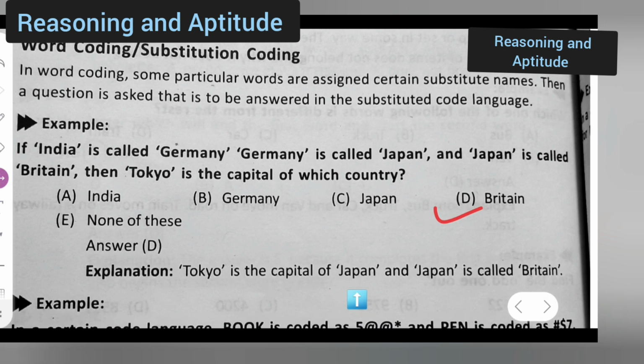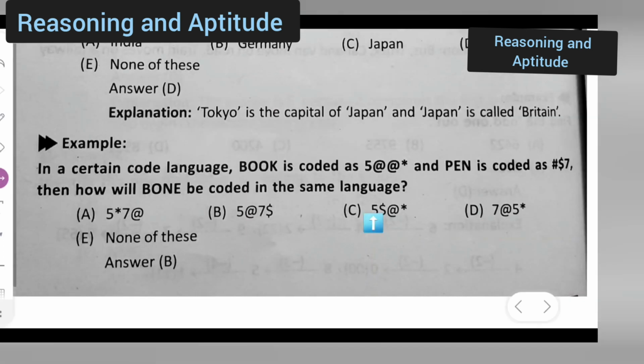Next, moving towards the next example, let us see. I can take down this example. Okay, you all can see this example over here. This is the second example. In a certain code language, book is coded as 5 asterisk, and pen is coded as shown, hashtag S7. Then how will bone be coded in the same language? So you all can take down this.